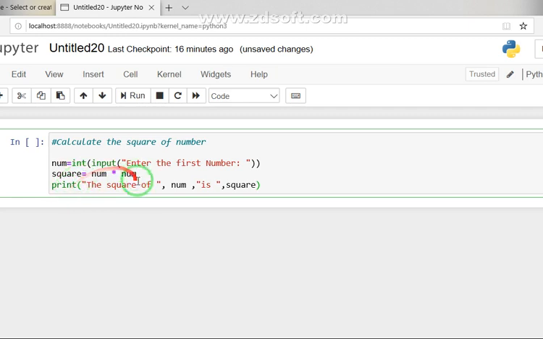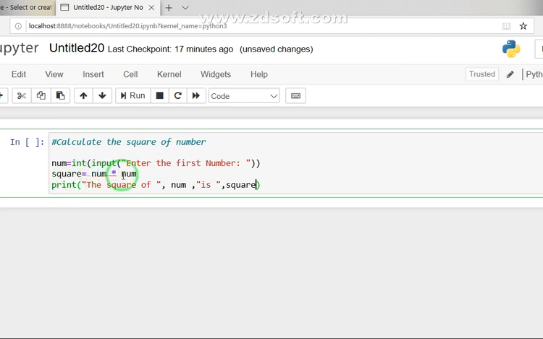So all these three are built-in functions. Here, input basically receives a parameter from the keyboard, and by default we know that whatever input gets, it takes it as a string. That's why I have used the integer function to convert the value passed by the input function into a number, because what is the fun of calculating the square of a string? So we need to convert it into a number.